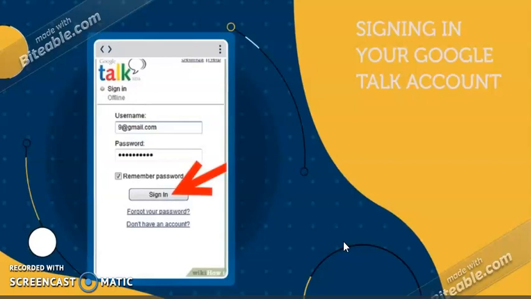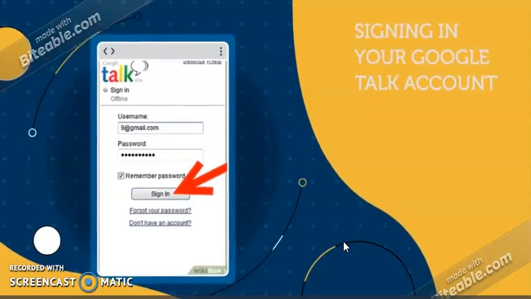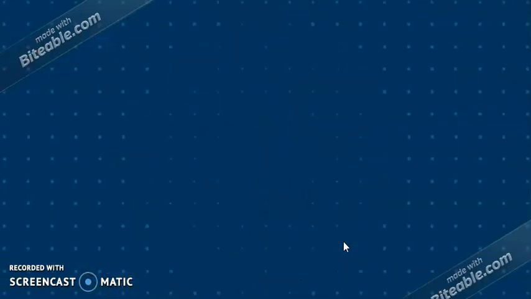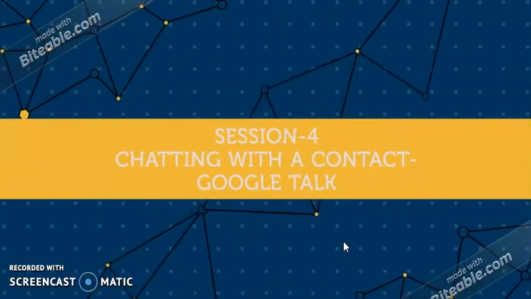Signing in to your Gmail account or Google Talk account. To use Google Talk, you need to sign in with your account details. After signing in to your Google Talk account, you should see a window similar to the one displayed below. Now the Google Talk application is ready for use.